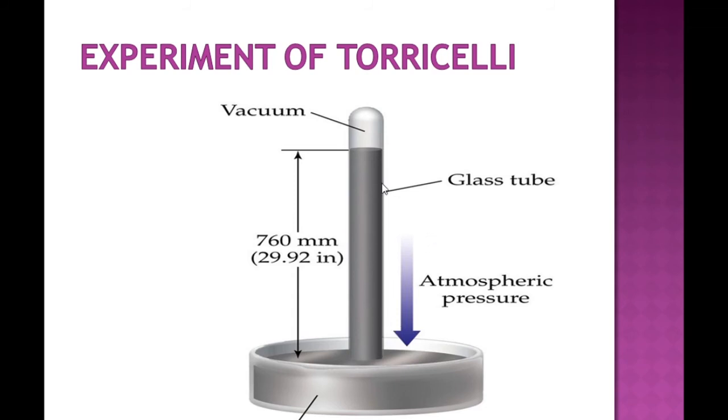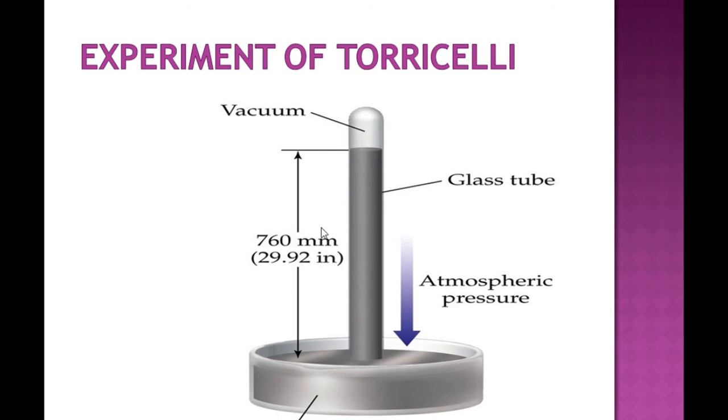The height of the mercury column becomes more than 76 centimeter if the air pressure increases, and if the air pressure decreases, the height becomes less than 76 centimeter or 760 millimeter.